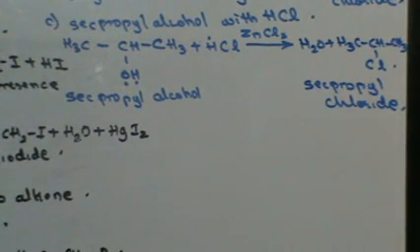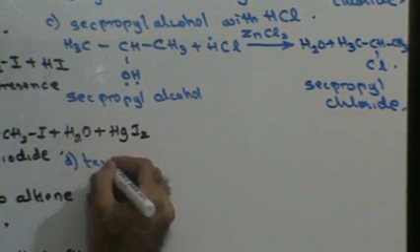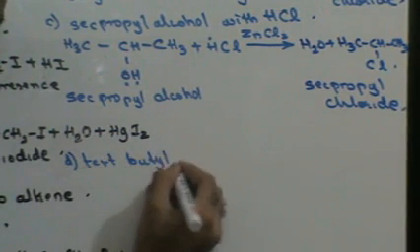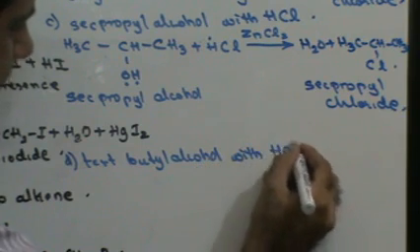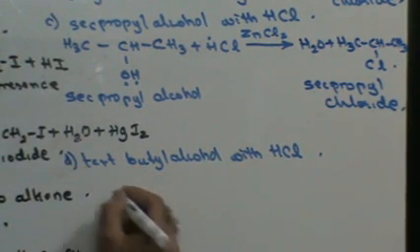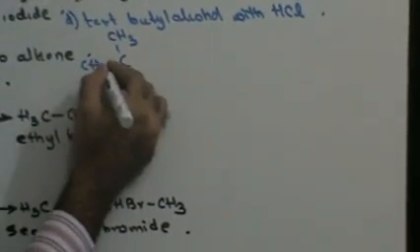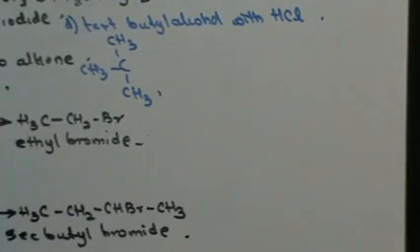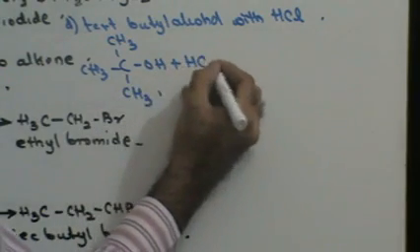Let's see another reaction like this. What happens when tertiary butyl alcohol reacts with hydrochloric acid? First of all, I need a tertiary carbon atom. The carbon atom which is bonded to 3 other carbon atoms is called a tertiary carbon atom. Tertiary butyl alcohol reacts with hydrochloric acid.